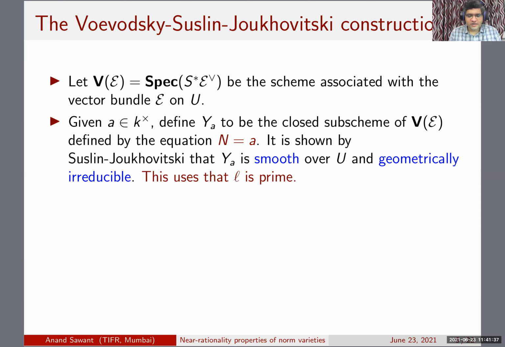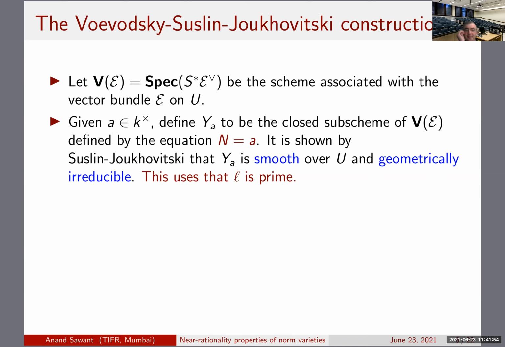Given any unit a in K, one can look at the closed subscheme defined by the equation N equal to a. Am I audible now? Yes. Okay, good.